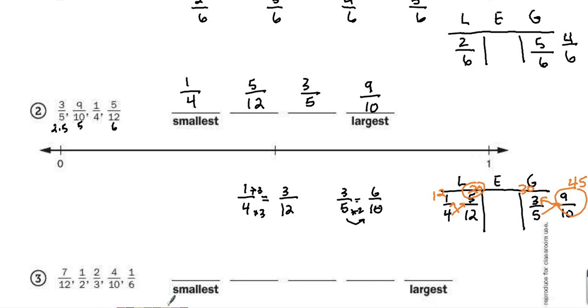Now, if I have to put these on the number line, I know that this would be a half right here, and 1/4 is exactly half of a half, so I'm going to put that first. Exactly half of a half.